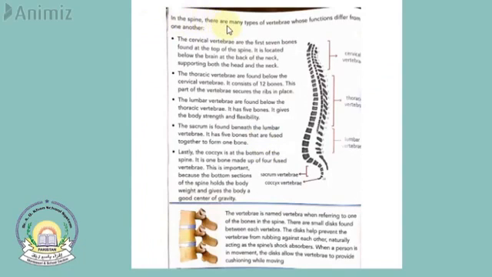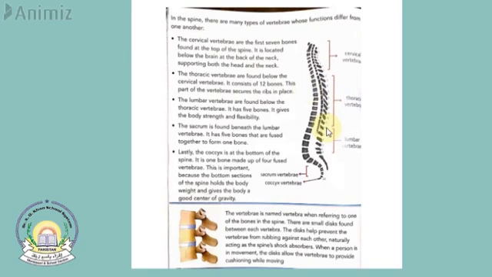In the spine, there are many types of vertebrae whose functions differ from one another. So there are different types of vertebrae. These are vertebrae. Okay. The functions of all these vertebrae are different from one another.